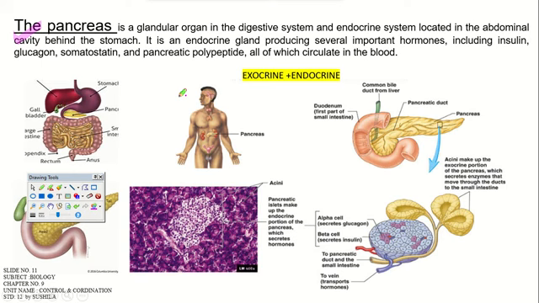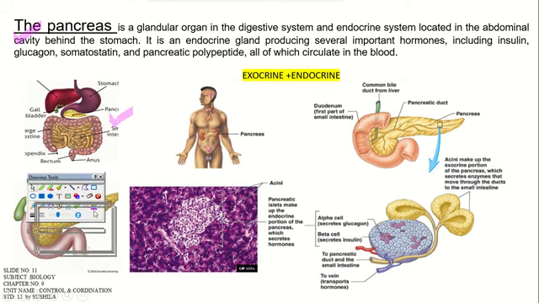What is exocrine and endocrine? Exocrine requires some duct, but endocrine doesn't require any sort of duct. It releases hormones directly into our circulatory system. That should be clear in your mind. On your screen you can see the digestive system and digestive part of our body, where the pancreas is shown here.